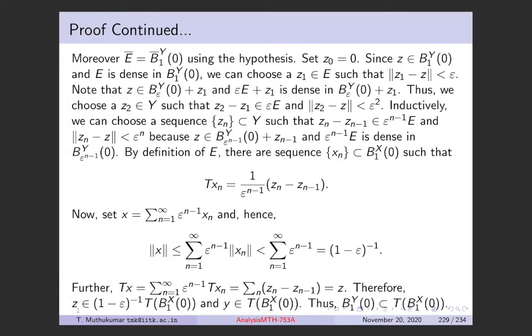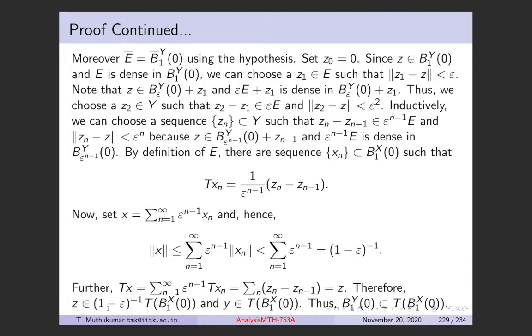Therefore, Z belongs to (1 minus epsilon) inverse T B1, because Z is obtained as an image of X, where X is in this ball, which is the (1 minus epsilon) inverse dilation of the unit ball.